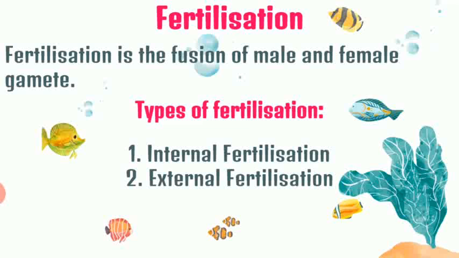Now, the next process is fertilization. Fertilization is a process in which male and female gamete fuse with each other to form a zygote. So this fusion of male and female gamete is called fertilization. And fertilization, as I told you, can occur by different means. So there are two types of fertilization. One is called internal fertilization, and another is called external fertilization.